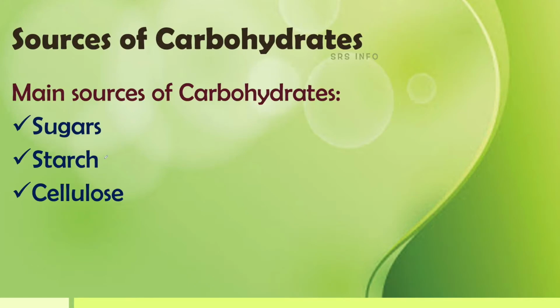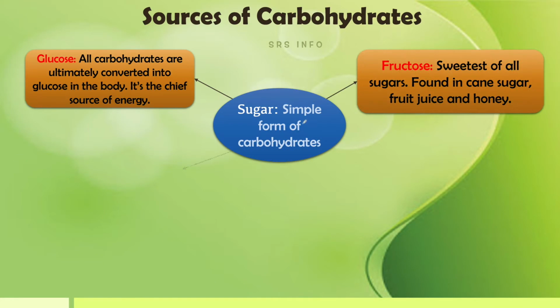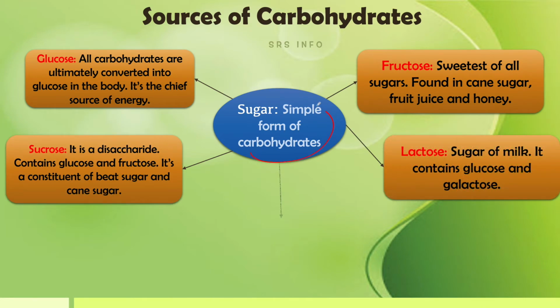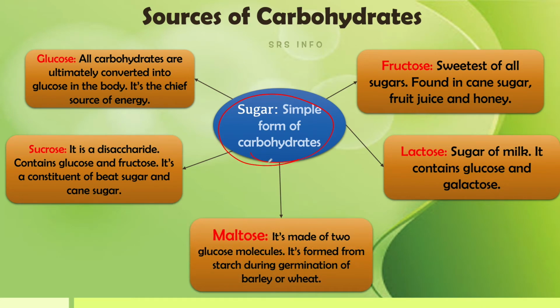Now, what are the main sources of carbohydrates? One of the major sources of carbohydrate is sugar, then starch, then cellulose. Let us understand in detail about this. Sugar is the simple form of carbohydrate, and there are different types of sugars. Let us understand these types of sugars.